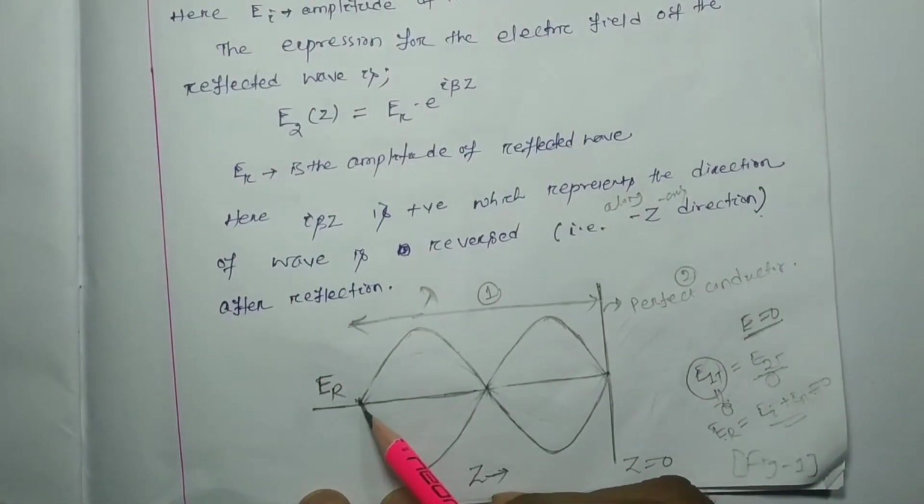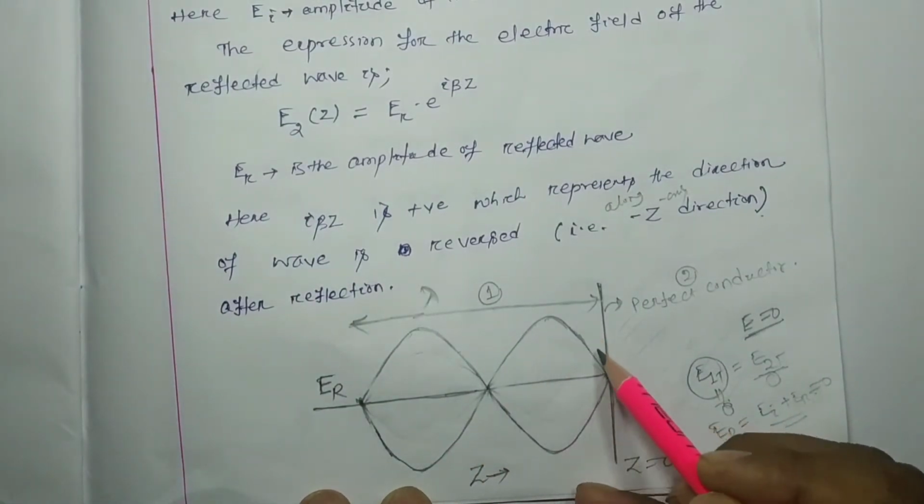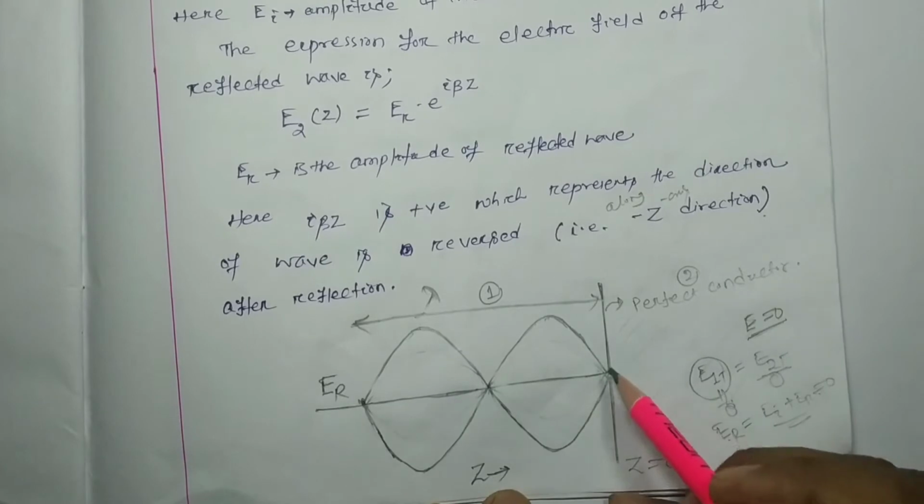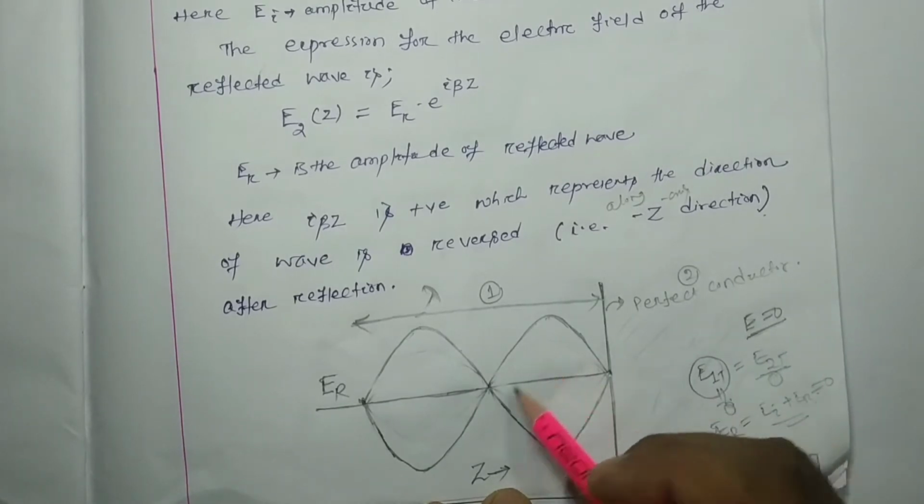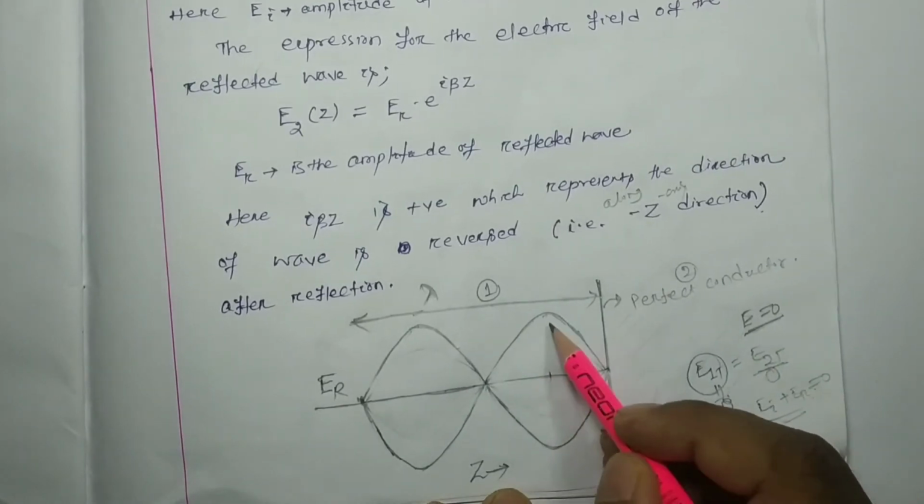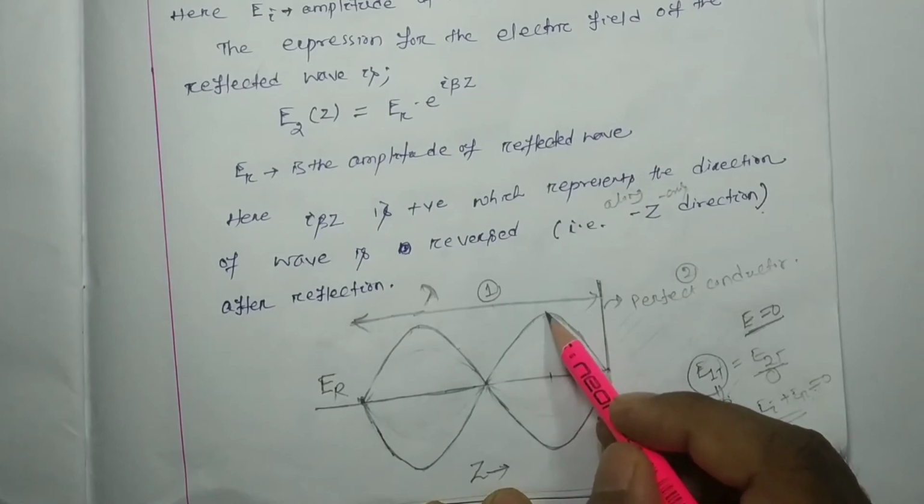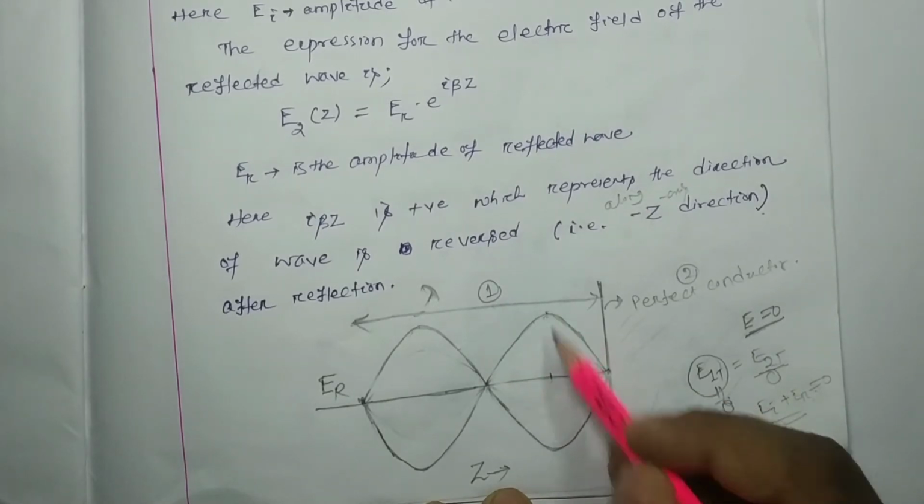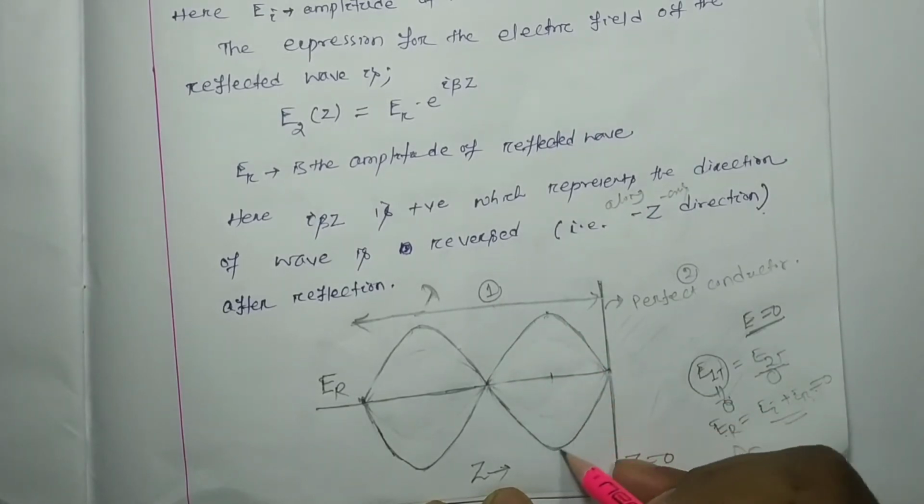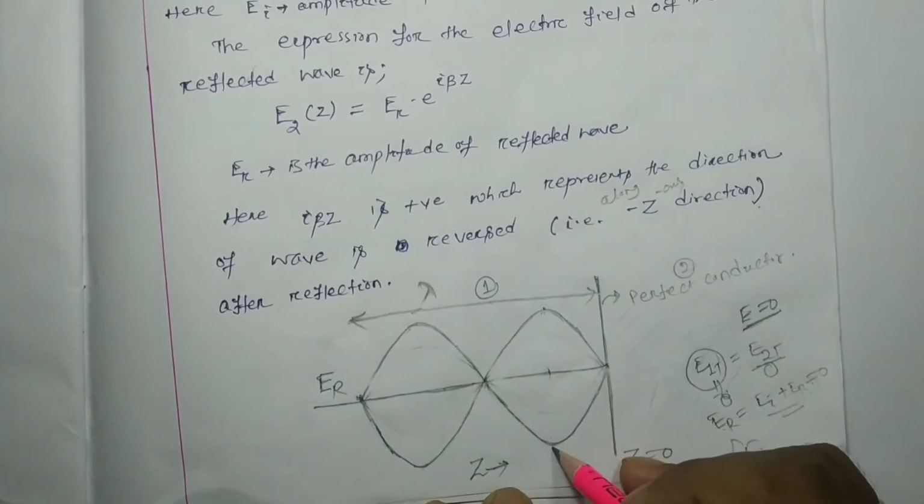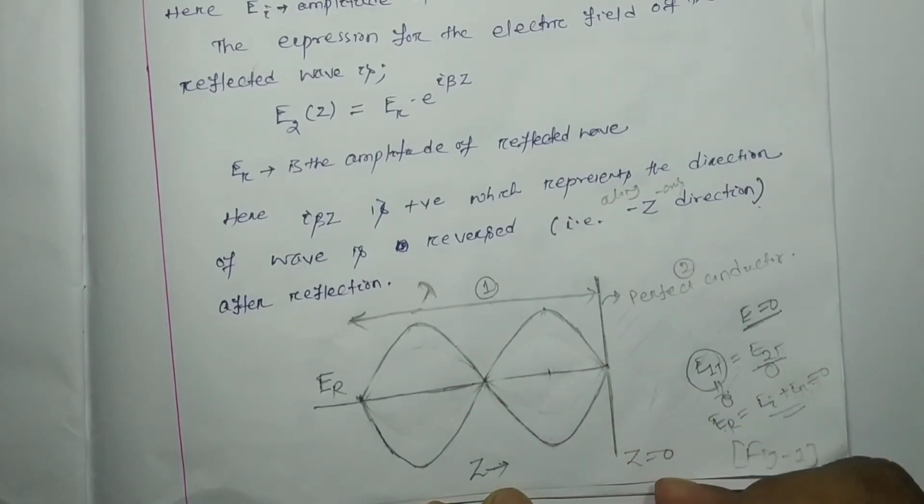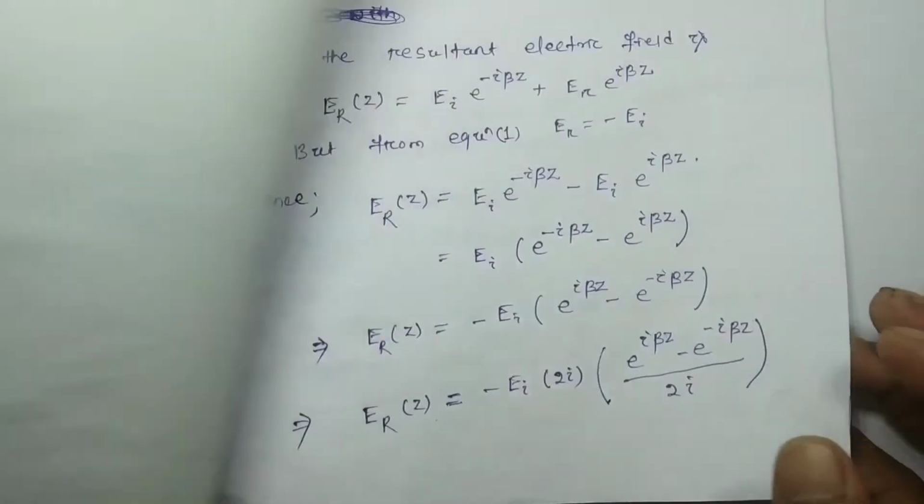if this is your incident wave, the reflected wave will be phase reversed. Here at this point, if the amplitude is plus A, for the reflection the amplitude will be minus A, just a reversal of phase of 180 degrees.